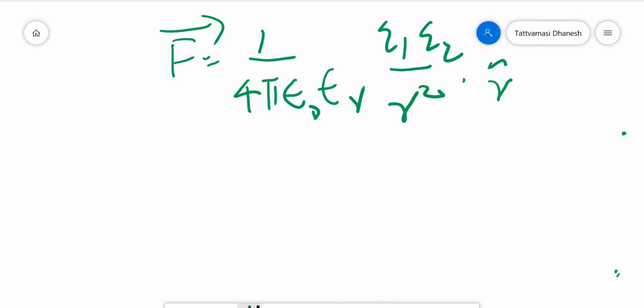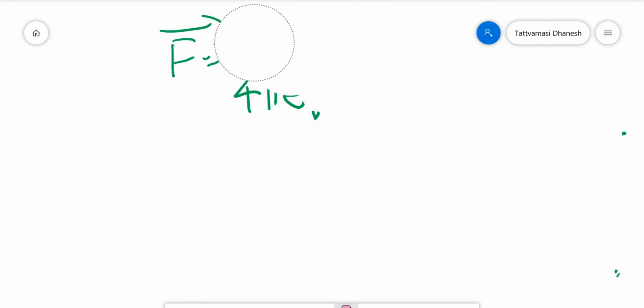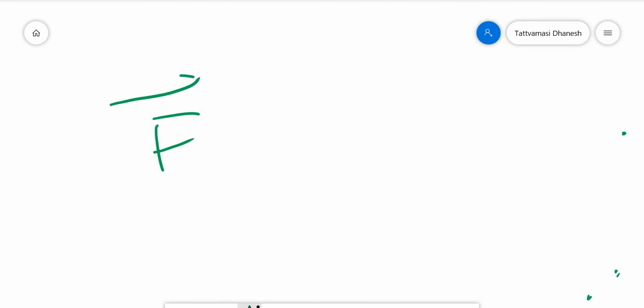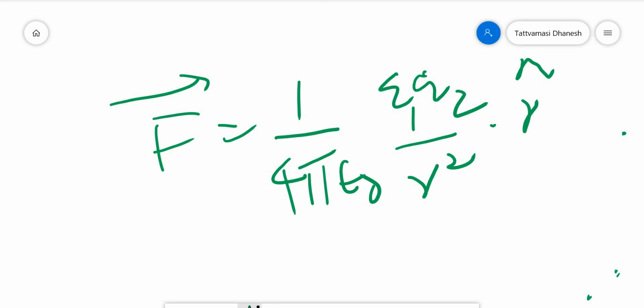R cap is a unit vector; the cap denotes the unit vector. I will write it neatly. So this is the vector equation: vector f is equal to 1 by 4 pi epsilon 0 q1 q2 divided by r square into r cap. R cap is a unit vector. This is the vectorial representation of Coulomb's law.